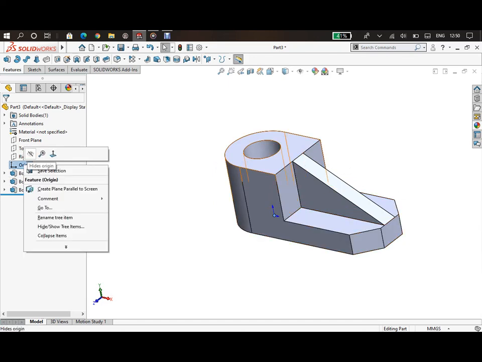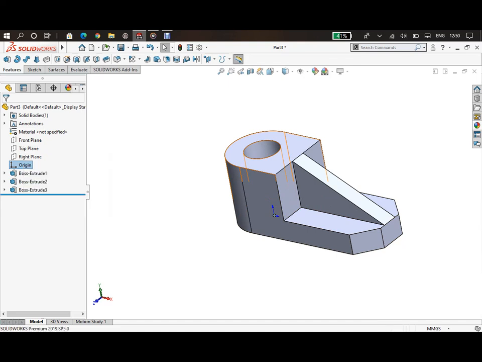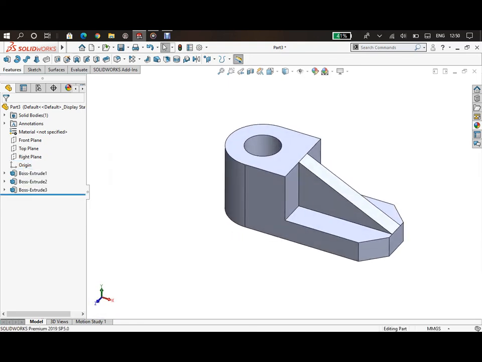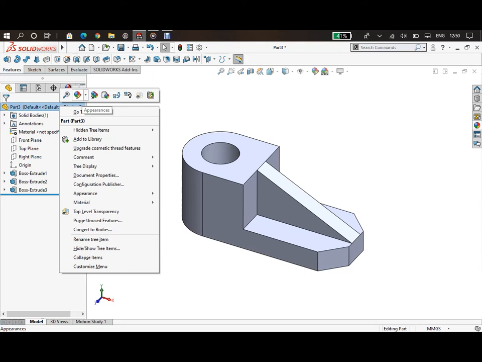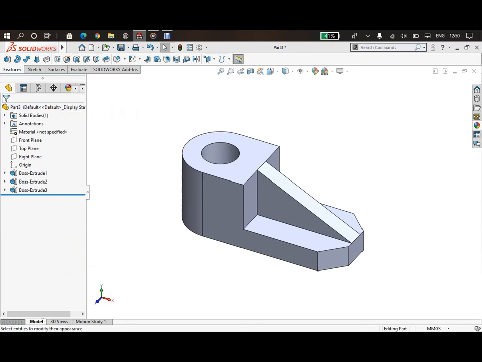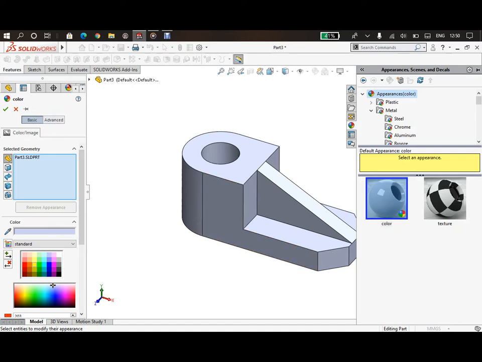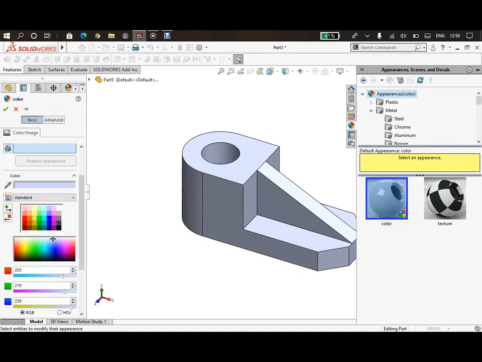Then we will hide the origin. Click on this. Right click and hide origin. There it is. Now we will add some color on this component, and for that we will select this and right click on this. From here we will go to appearance and drop down arrow, and here we will click on part. This type of window will open, and from here we can add any color to this component.